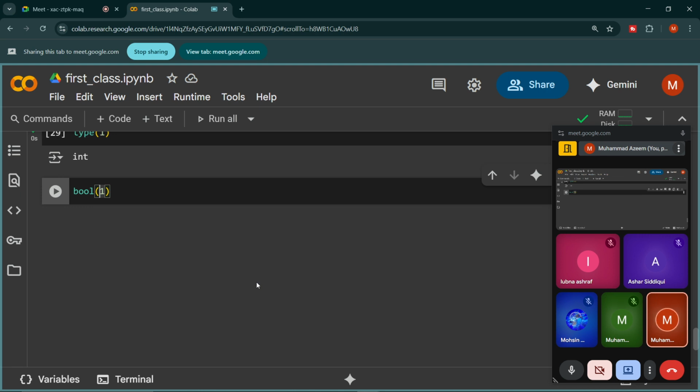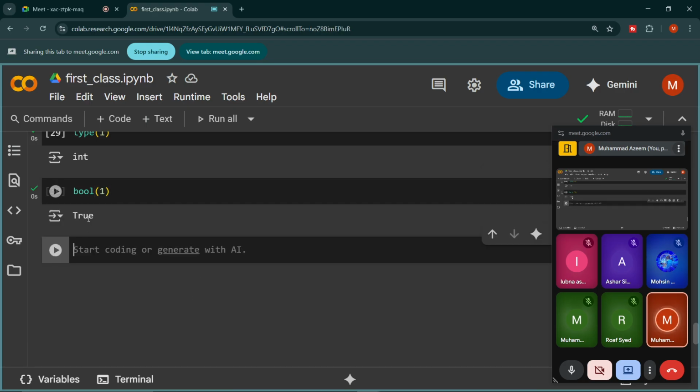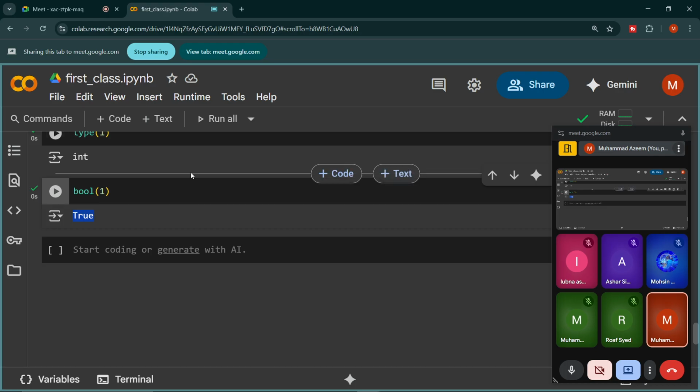Let me execute this first so we can see the output. True. So I just passed 1 to the bool function, and the bool function converts this 1 into true, which has the data type boolean.